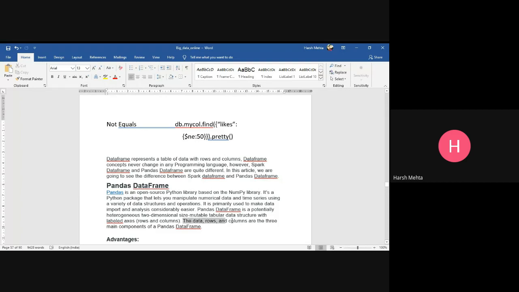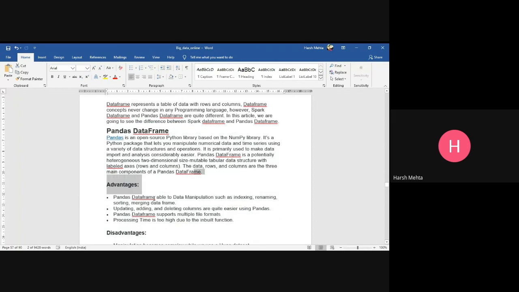The data, rows and columns are the three main components of a Pandas data frame. What are the advantages of a Pandas data frame? We can manipulate data. We can update and delete columns. It supports multiple file formats, I mean, from another file format we can put data into a data frame.